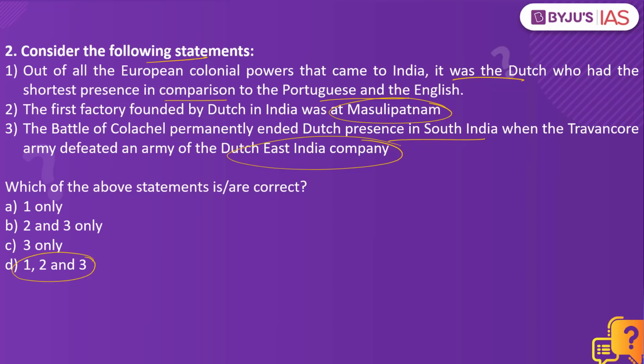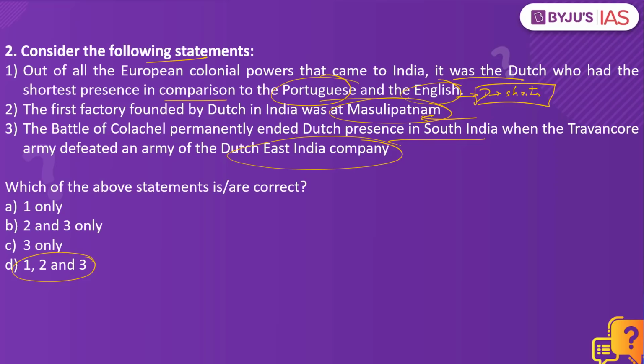The first statement is right. That is because, when you compare the Portuguese and the English to the Dutch, the Dutch stayed in India for a very short period in relative terms. So it is the Dutch who stayed in India for a shorter period of time. The second statement is also right. The first factory was founded by the Dutch in Masulipatam. So where is Masulipatam is what you have to put in the comment section.